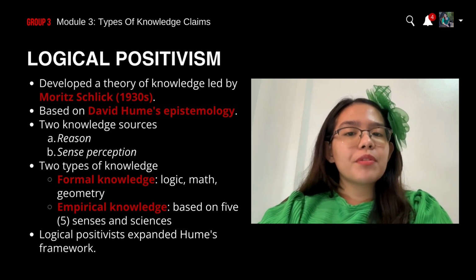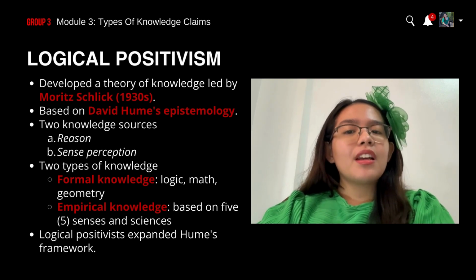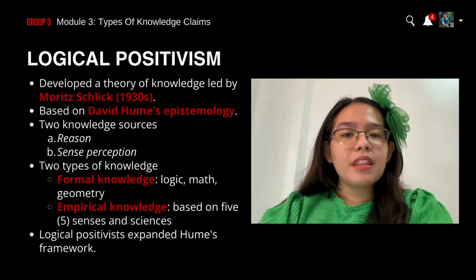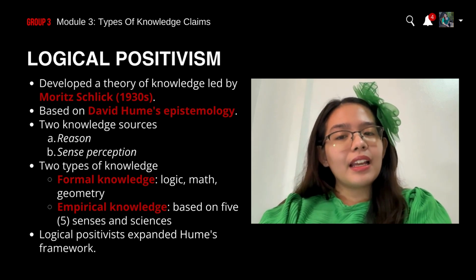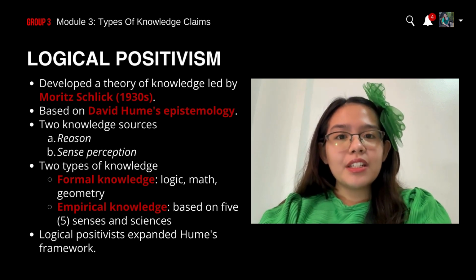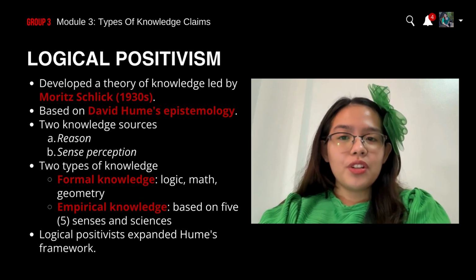We have, from the faculty of reason, the first one, formal knowledge. Examples are logic, mathematics, geometry, and algebra. In the language of Hume, formal knowledge is intuitively or demonstratively certain. Second, we have from the faculty of sense perception, empirical knowledge.